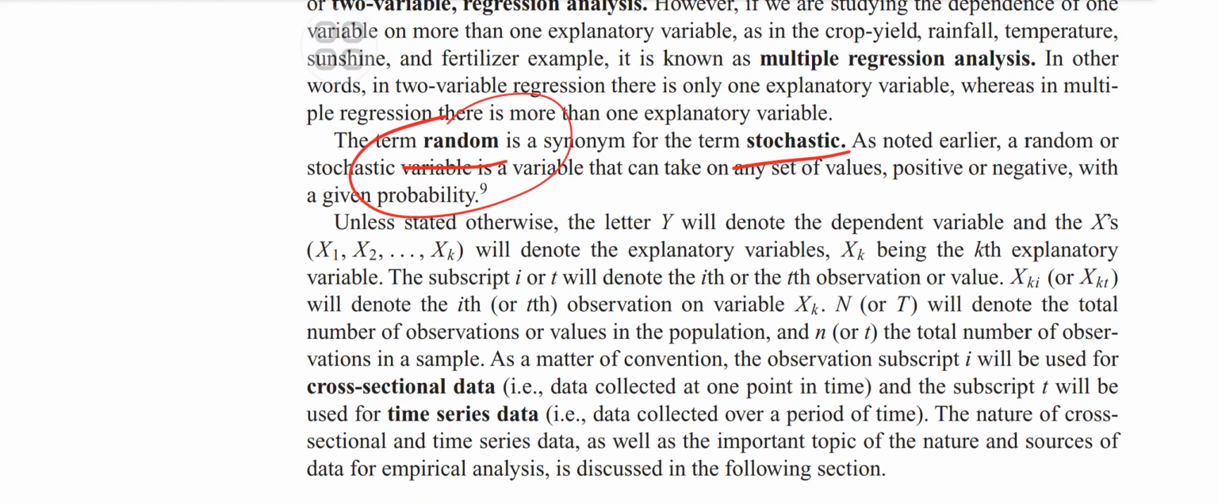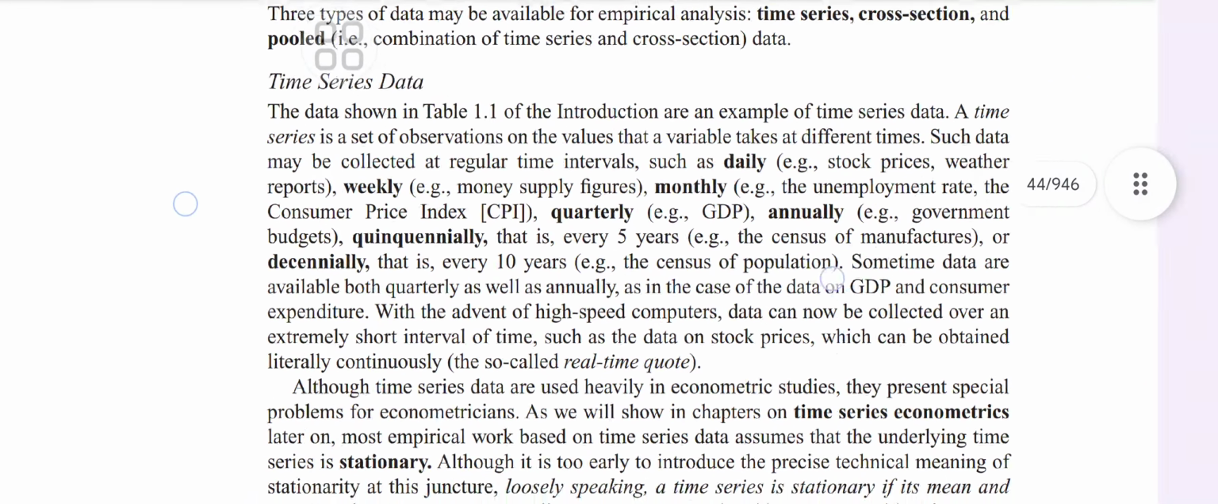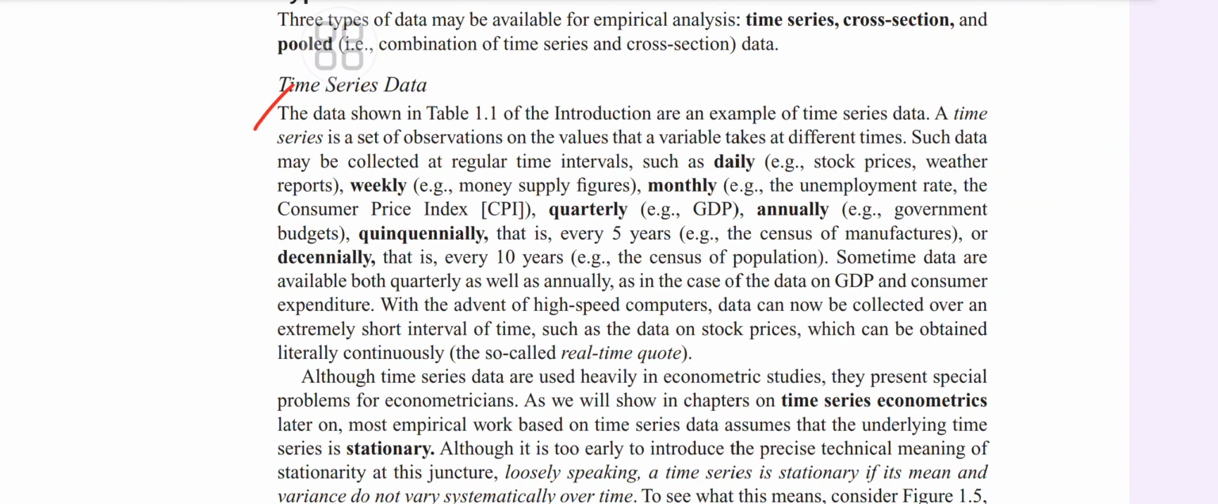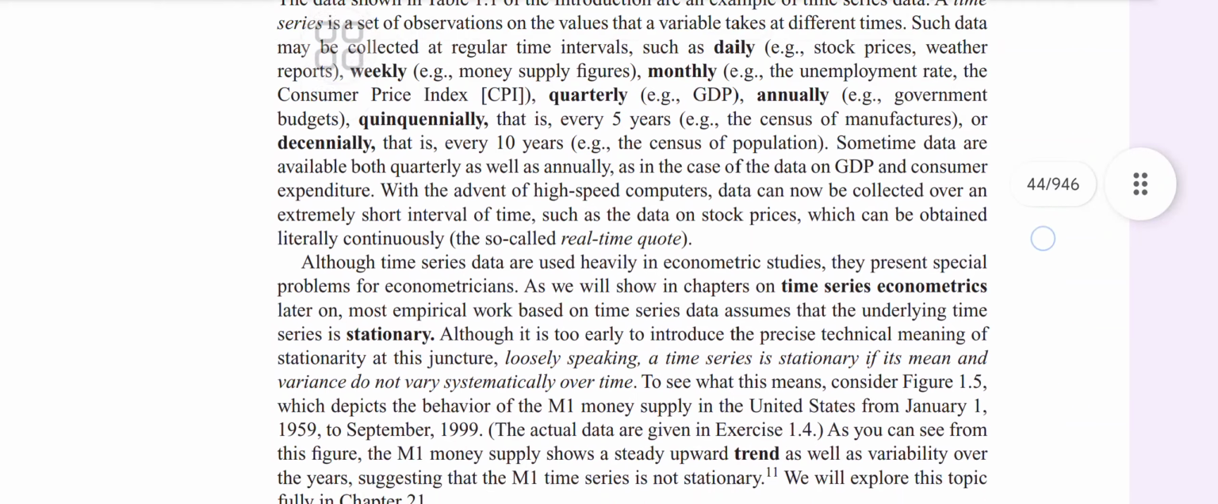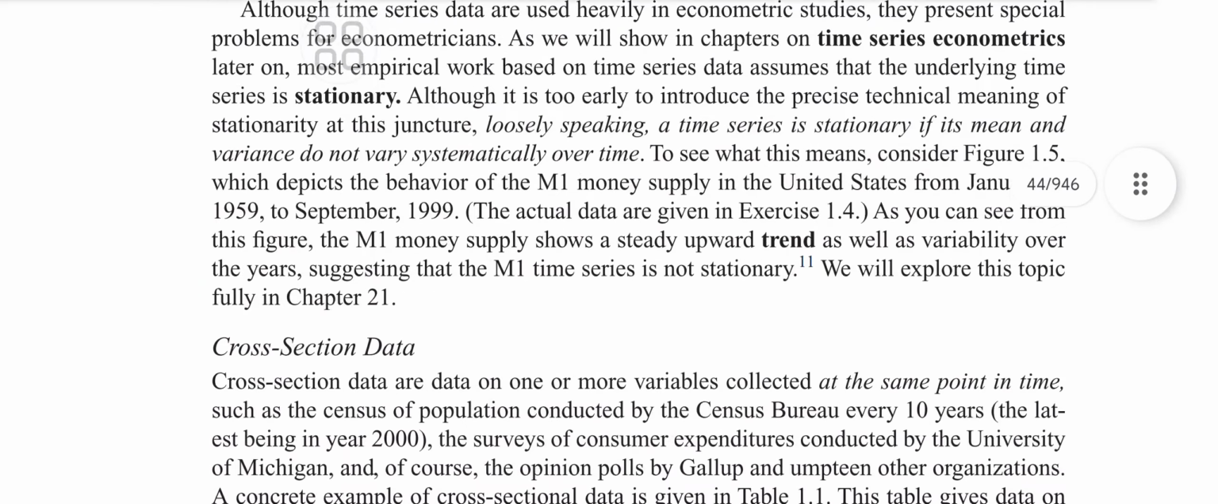Now most important is that there are things called data, the types of data. There can be many types of data. The first is time series data. By the name it says that it can be weekly, daily, monthly. Examples are also being provided: quarterly, quinquennially, or decennially, that is every 10 years. So it can be like this. Time series data are used heavily in econometric study, as we will show in later chapters. Although it is too early to introduce a precise technical meaning, loosely speaking, a time series is stationary if its mean and variance do not vary over time.